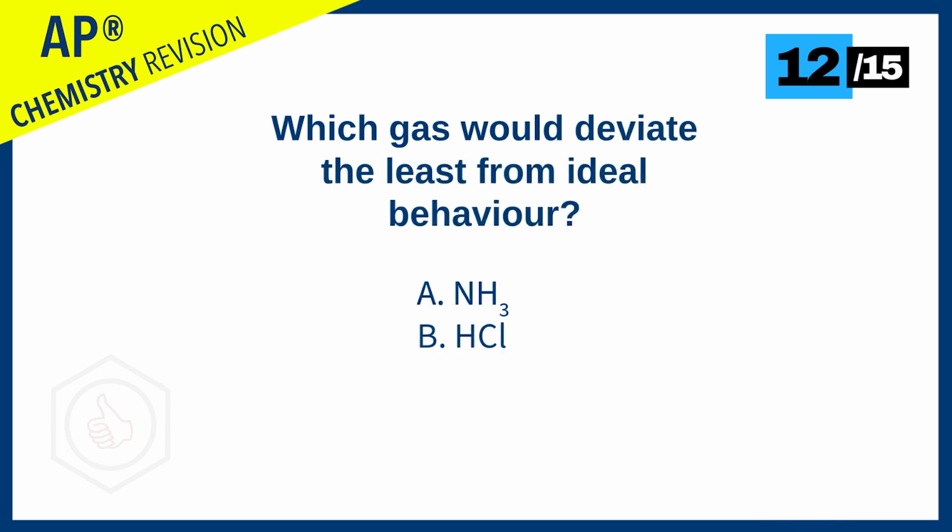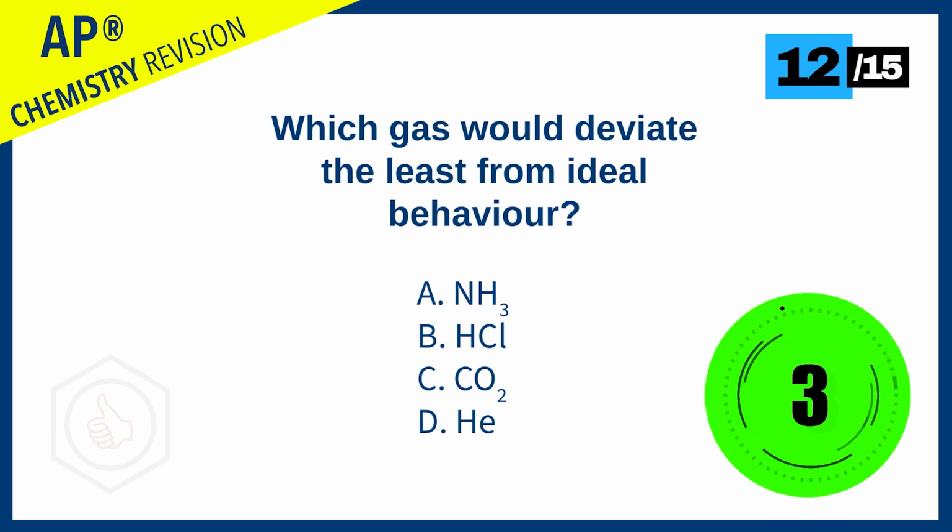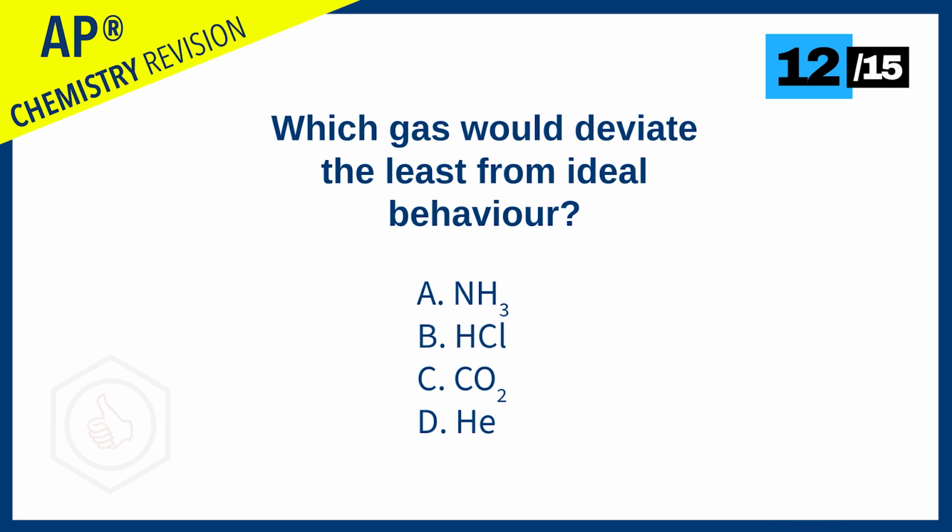Which gas would deviate the least from ideal behavior? NH3, HCl, CO2, or He? The answer is He, helium. Because helium gas is comprised of individual atoms, it's monatomic, and the strength of intermolecular forces between them are very small, compared to all the others which have stronger intermolecular forces. The stronger the intermolecular forces between the gas molecules, the more the gas deviates from ideal behavior. Because for an ideal gas, we assume no attractive forces between molecules.